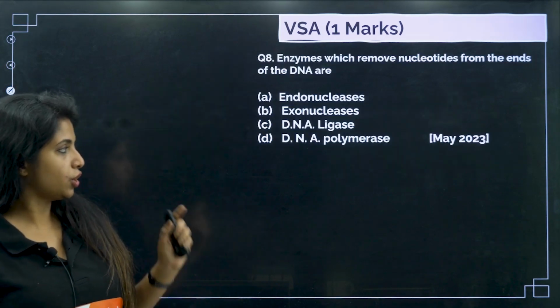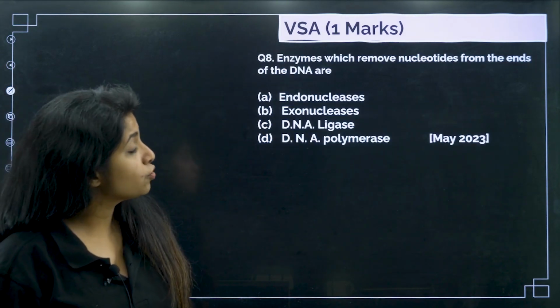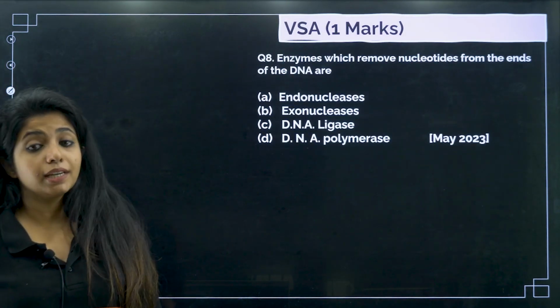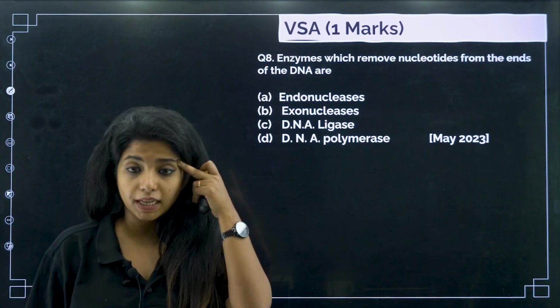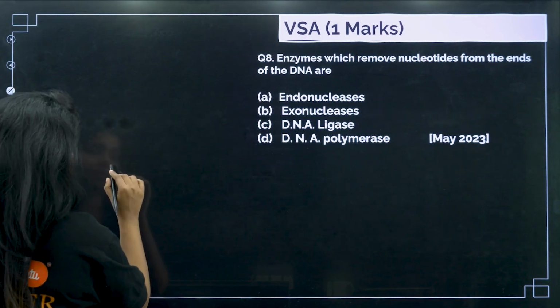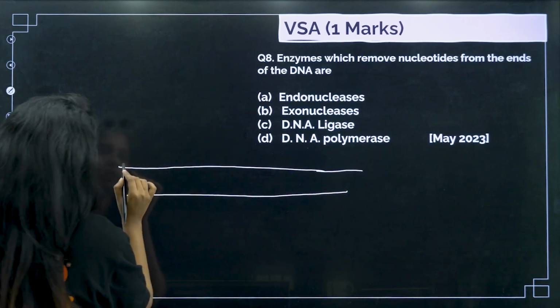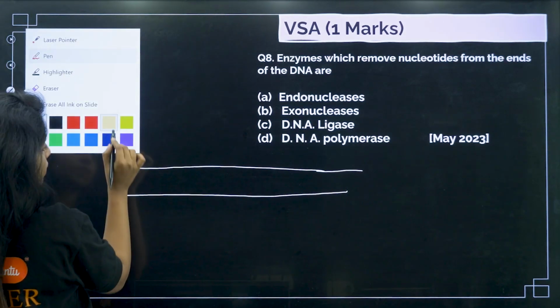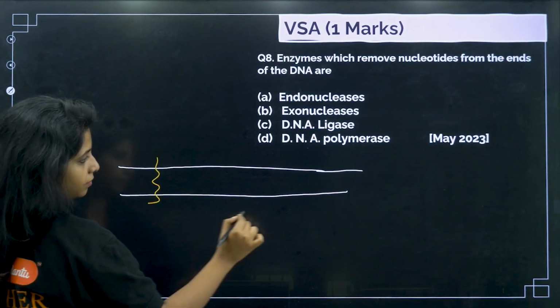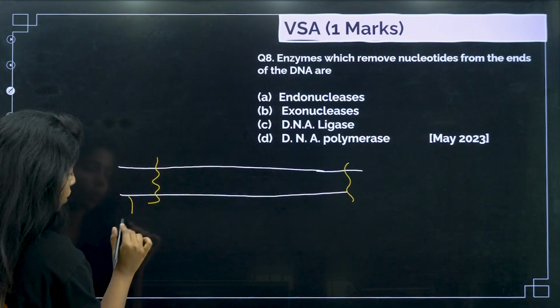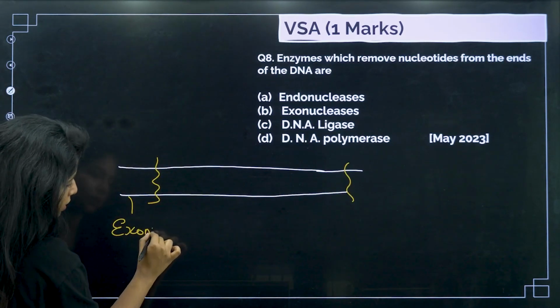Cool. Next question. Enzymes which remove nucleotides from the ends of the DNA are... So there are two types of enzymes. We have to cut the DNA, right? Suppose this is a DNA. Some enzymes cut the DNA from the ends. What do you call them? You call them exonucleases.